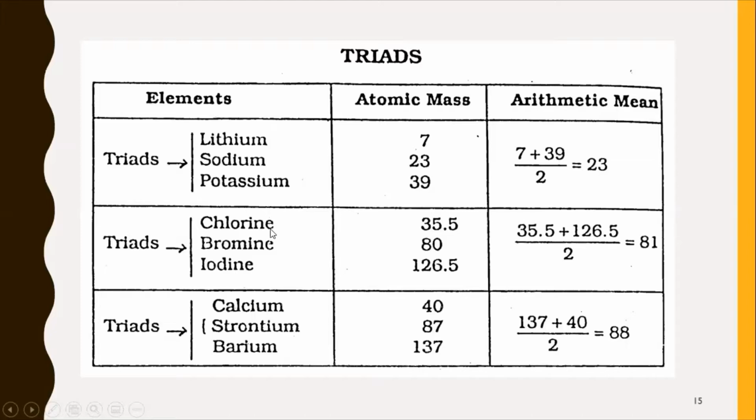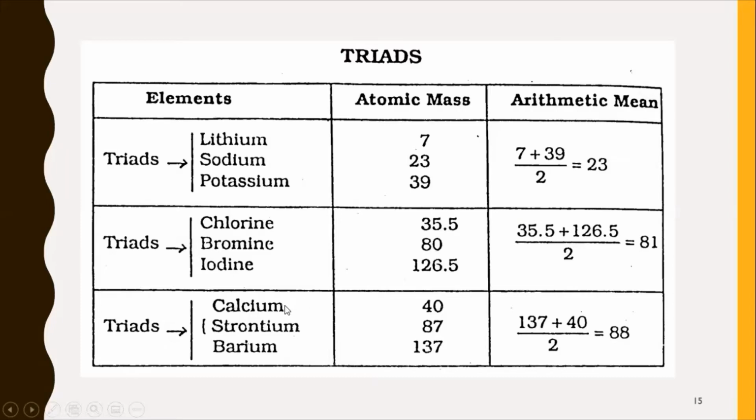Now another one is chlorine, bromine, iodine. Chlorine mass is 35.5 AMU, iodine mass is 126.5 AMU. Now you will add these two and divide by 2, so it will be 81. Now it is not exactly the same, but it is approximately the same.